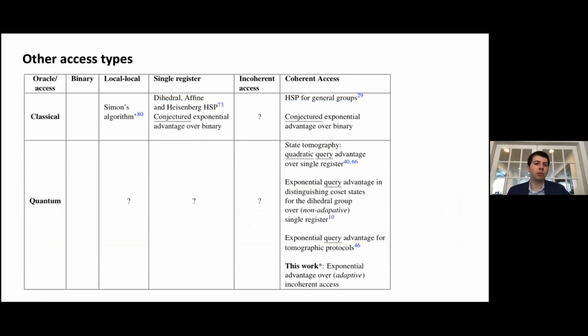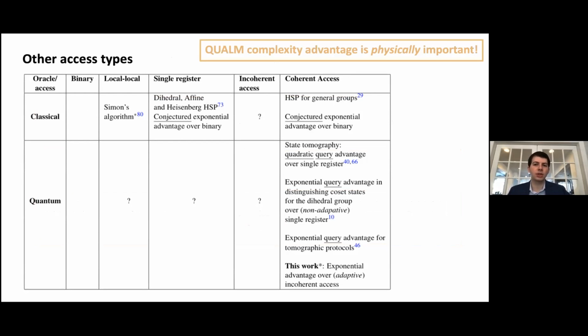Now, let me briefly remark that there are other access types that we're not going to talk about here. This is a table from the paper. We're going to be considering the distinction between the incoherent access and coherent access strictly. And let me make a few quick remarks. One is that we're interested in QUALM complexity, which is physically important. QUALM complexity means that we want an advantage both in query complexity and in gate complexity simultaneously.